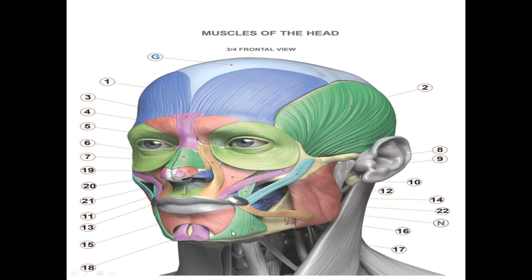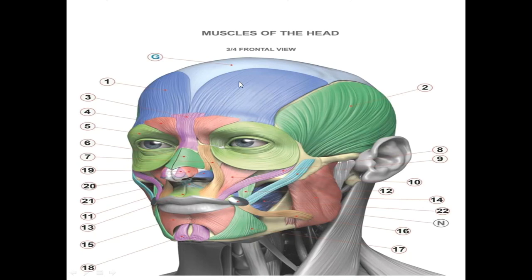What about this muscle, triangular in shape? It is attached to the angle of the mouth and it is below, so it pulls down the angle of the mouth. So it is called depressor anguli oris. And this muscle is attached to the lips and it is below, so it is depressor labii inferioris.